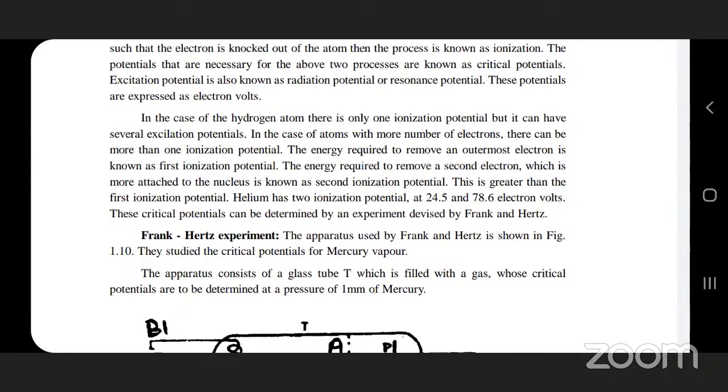In the case of atoms with more electrons, there can be more than one ionization potential. The energy required to remove the outermost electron is known as the first ionization potential. The energy required to remove the second electron, which is more strongly attached to the nucleus, is known as the second ionization potential, which is greater than the first ionization potential.